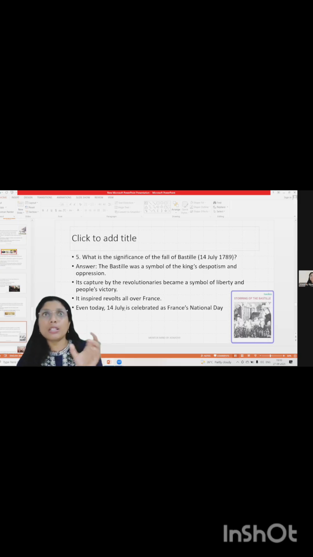Before storming it, they freed the prisoners from this jail, and after that they stormed the building. Later on, the remains of the Bastille prison were sold so that people could buy them as souvenirs. That has been described in your text. So this is the significance of the Bastille. It is also a very important question. Let's move on to the next question.